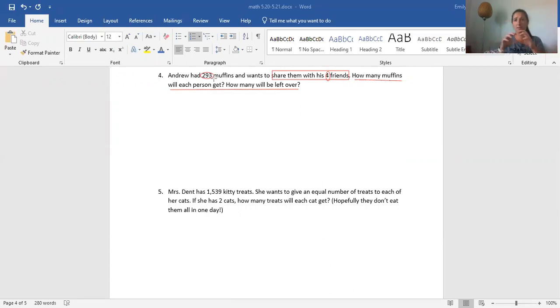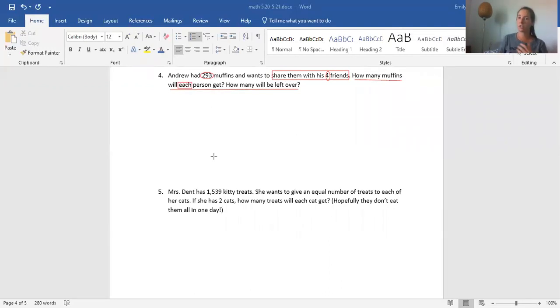It doesn't say we're breaking the muffins in half. And there's only 4 friends. So you're going to have an answer that's smaller than 293, because you can't give each of the friends 293 muffins. You wouldn't have enough, right? The first friend would have them and nobody else would get any. So you know your answer is going to be smaller than 293, and you know equal groups because of this word share. Okay, and then also, I didn't even see this one at first, in our question, each.